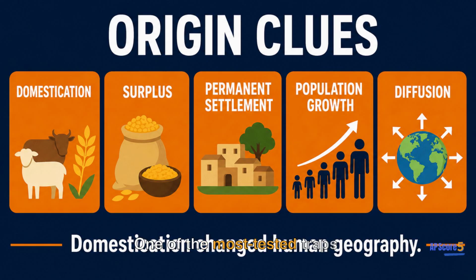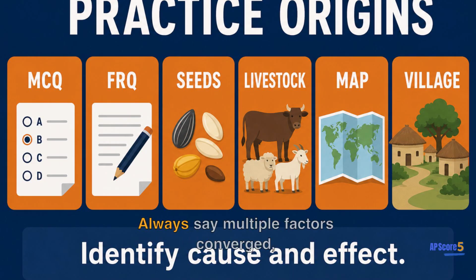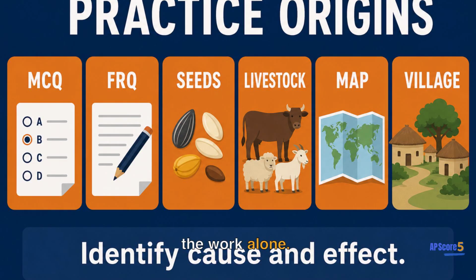One of the most tested traps on this topic is the idea that agriculture began in a single place. It did not. Farming originated independently in multiple regions because the right combination of climate shift after the last ice age, available domesticable species, fertile soil, water access, and growing population pressure happened to coincide in several places at roughly the same time. Always say multiple factors converged, never that one cause did the work alone.